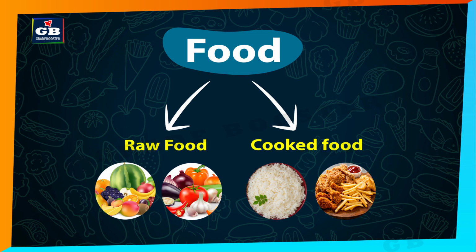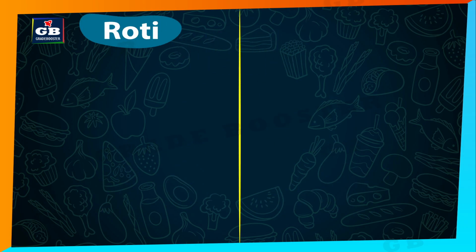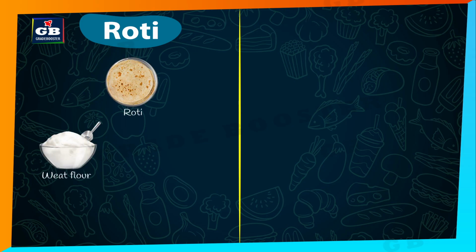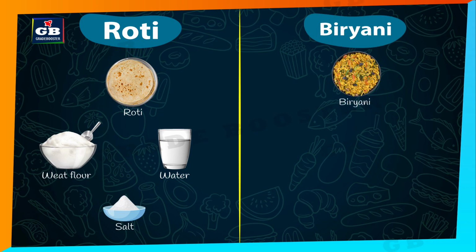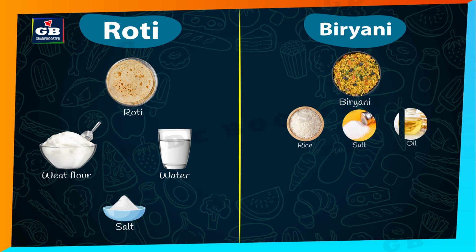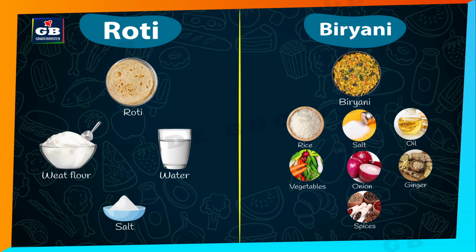So to cook the food, we need so many ingredients. Some foods need very few ingredients. For example, if you wanted to make roti, you need just flour and water and a little salt. So by using this, you can make a roti. But if you want to cook some food item like biryani, you need so many ingredients like rice, salt, oil, vegetables, onions, garlic, ginger, and so many spices. So all these ingredients are needed to make biryani.